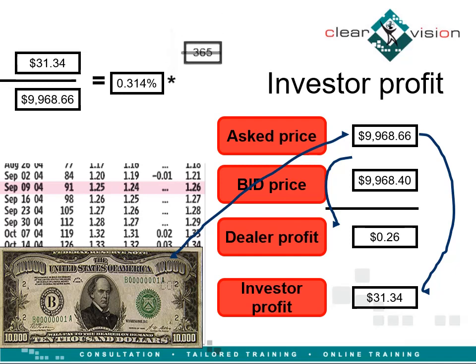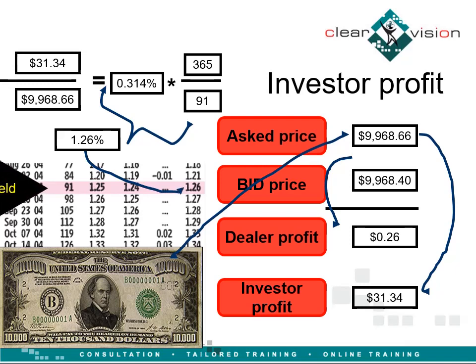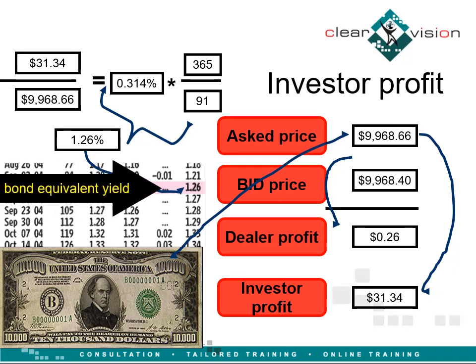Multiplying by 365 divided by 91 to get the annualized percentage, that equals 1.26%, which is the real annualized return, and that equals the asked yield in the last column. It's also called the Treasury Bill Bond Equivalent Yield.